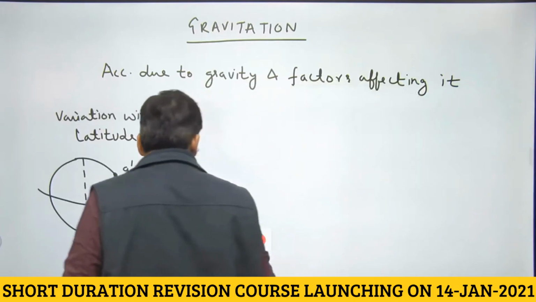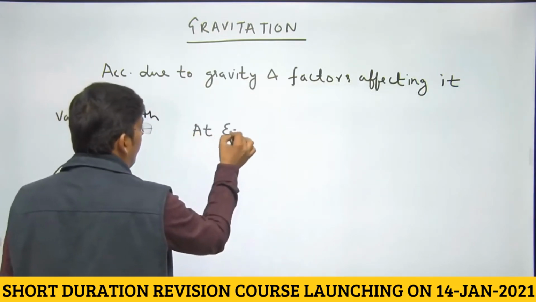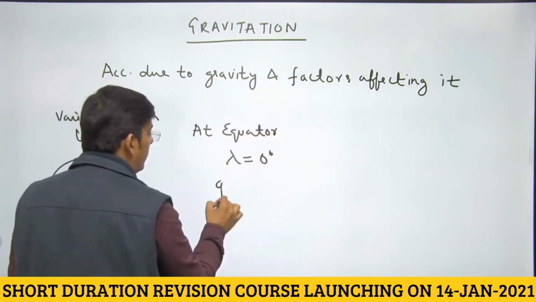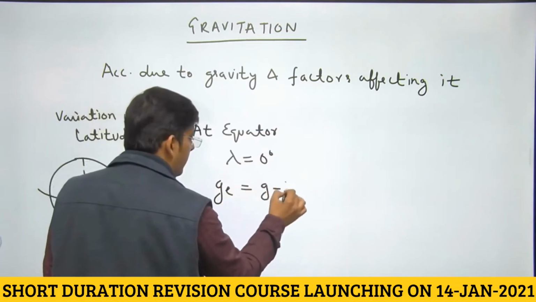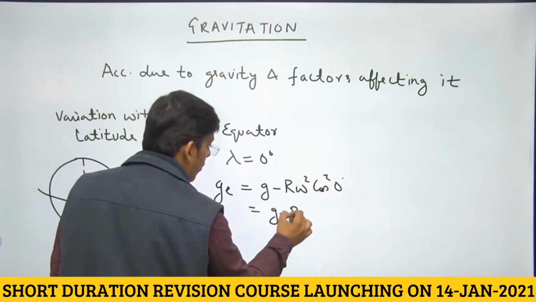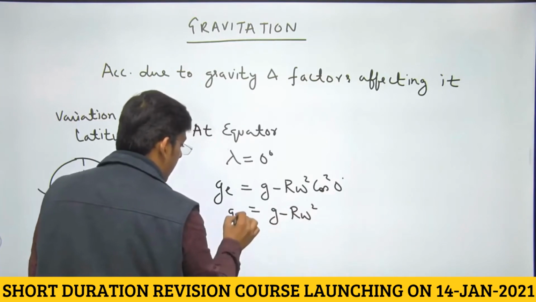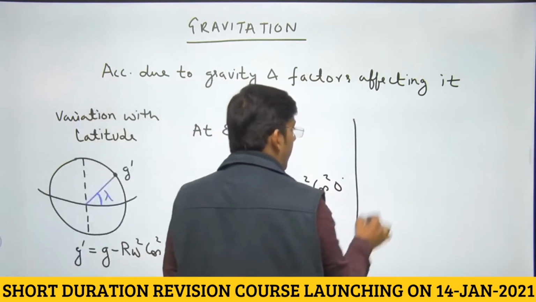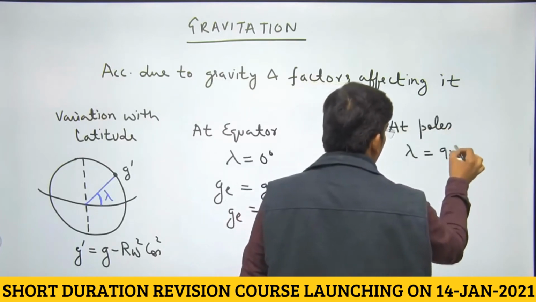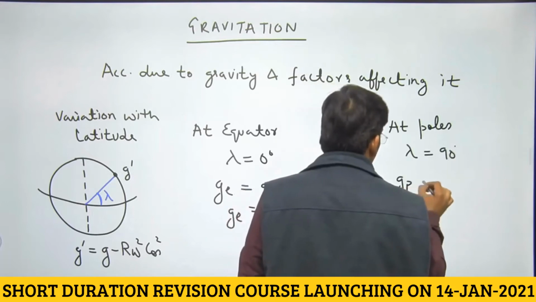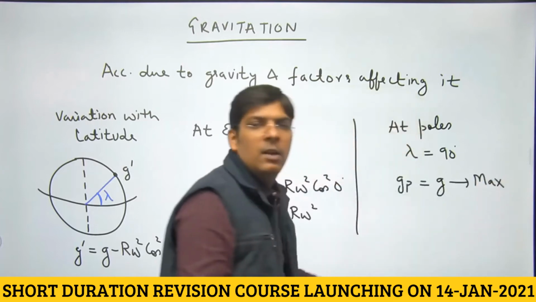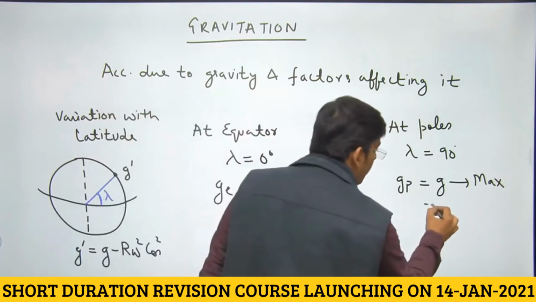Now at the equator, it is 0 degree latitude. So acceleration due to gravity at the equator is g minus r omega square cos square 0 degree. It is definitely g minus r omega square, right? Now at poles, lambda is equal to 90 degrees. So acceleration due to gravity at poles is equal to g, and it is obviously maximum. So the value of acceleration due to gravity is 9.8 meter per second square, that is maximum at poles.